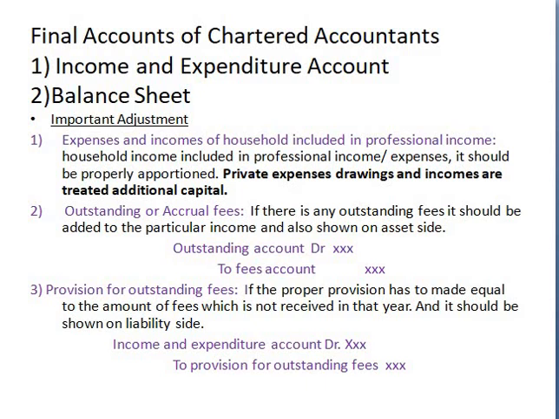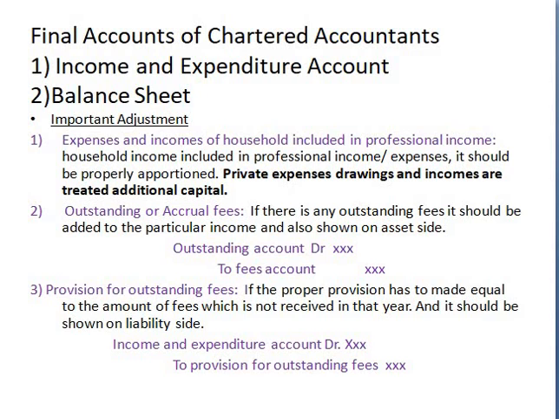Because we are preparing the income and expenditure account and balance sheet for the chartered accountant, writing the personal expenses and personal incomes in that account is opposed to accounting principles. So whatever the personal incomes and expenses are, they have to be apportioned properly.